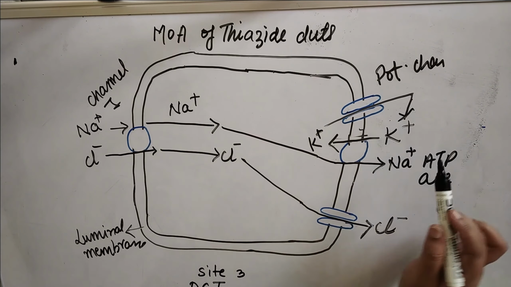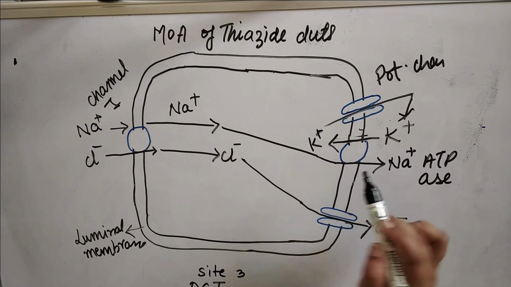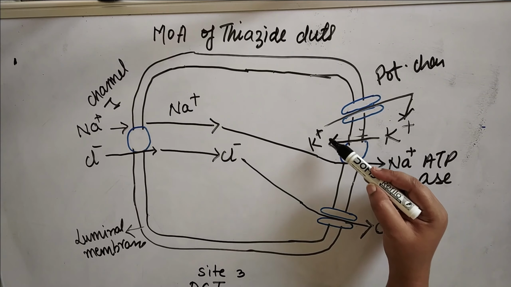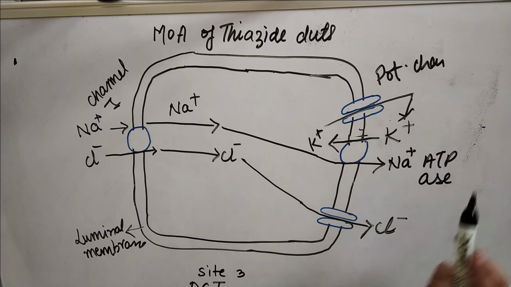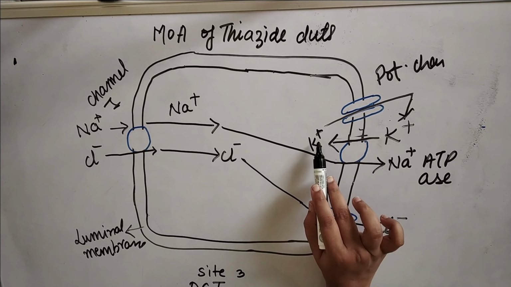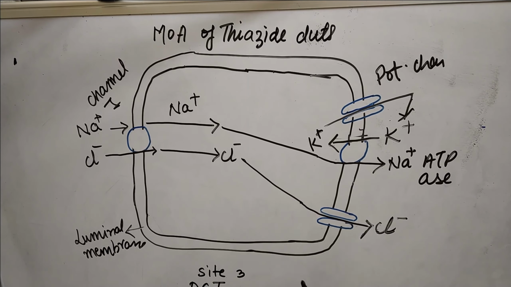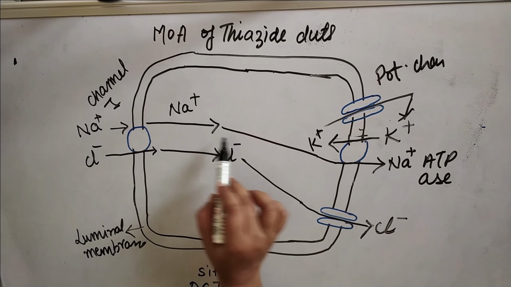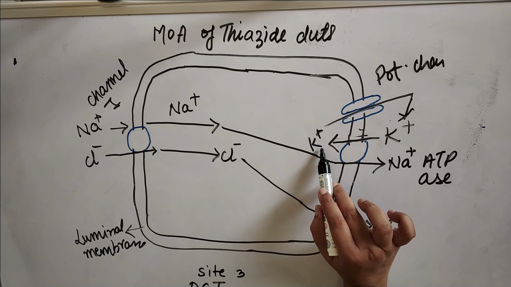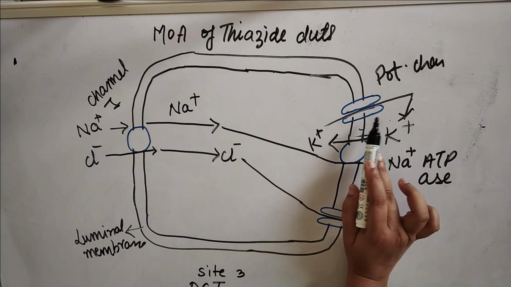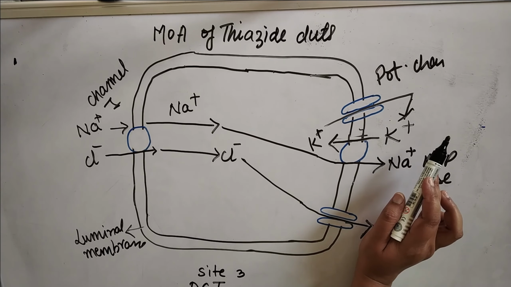This is the potassium channel. If the concentration of potassium is more, then through this potassium channel this potassium will get reabsorbed. If it does not reabsorb, it will go into the collecting duct. So the amount of sodium which goes outside, the same amount of potassium will enter inside, and it can go through the potassium channel outside this DCT.